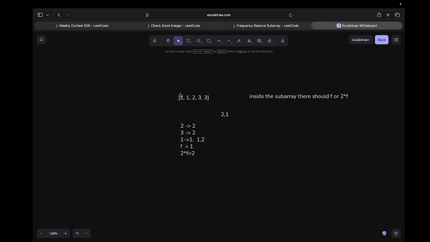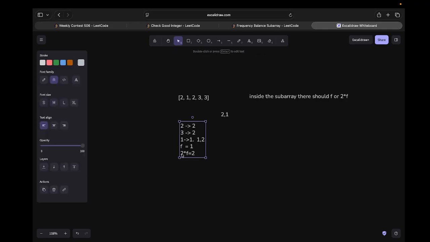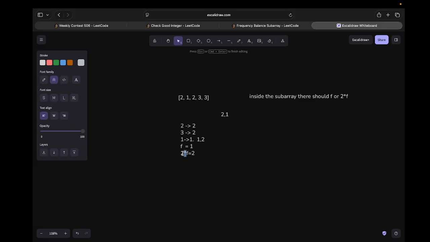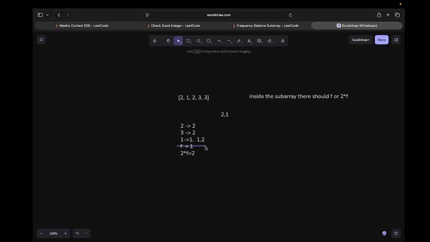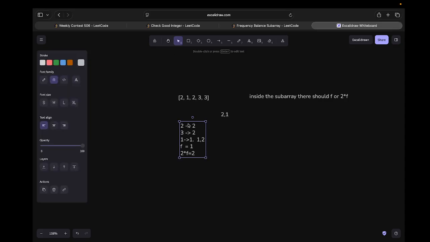So this is what we have to do: if there is an element which is occurring 2 times f, there may be many elements, so make sure that the rest of the elements only appear f number of times, right? If a subarray contains this particular behavior, it is a part of our answer. So let's see how we can think about it.